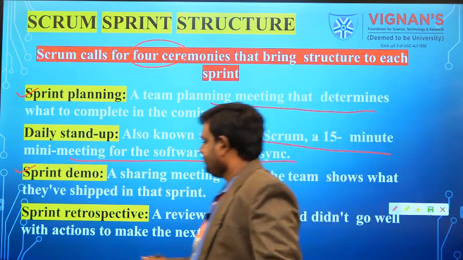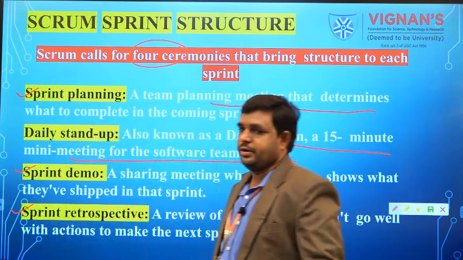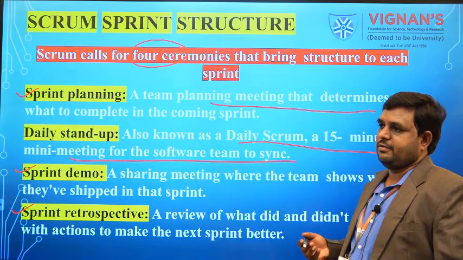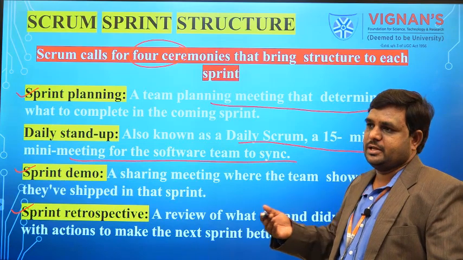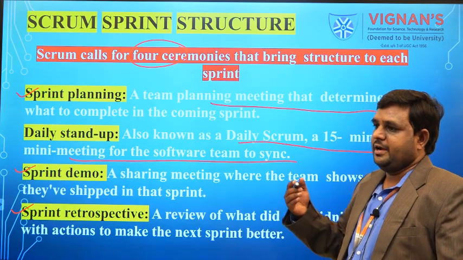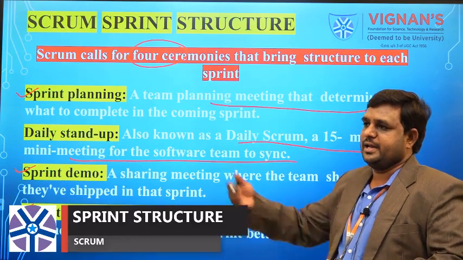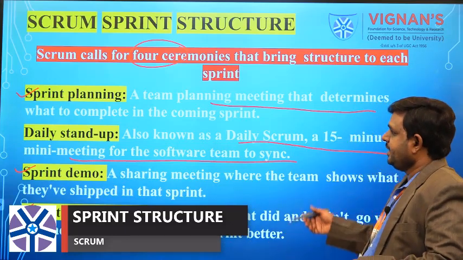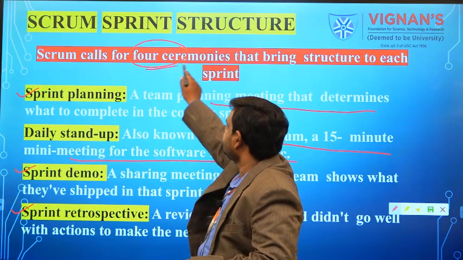Here we discuss the sprint status, check the drawbacks from the previous sprint, and how to do better in the coming sprints.